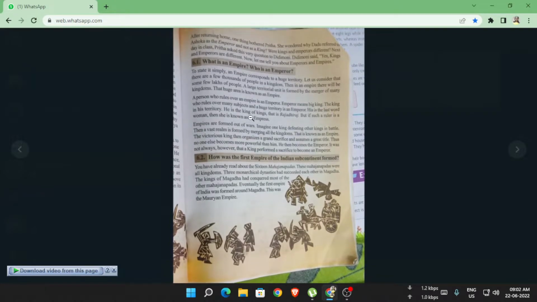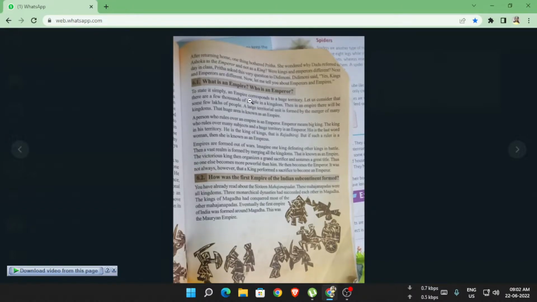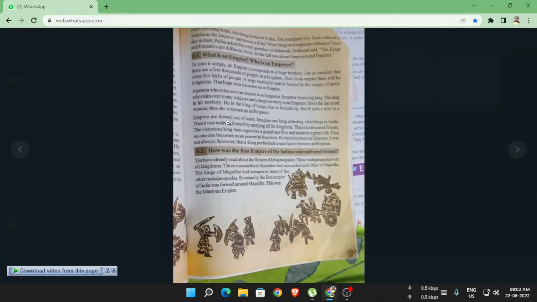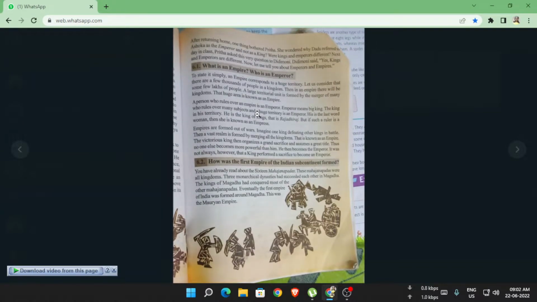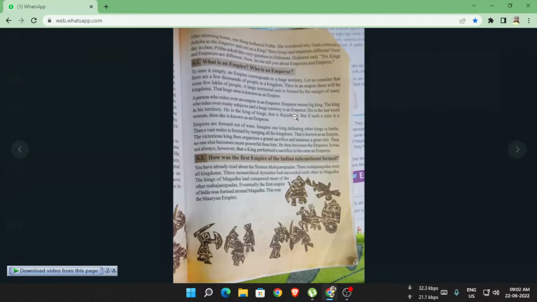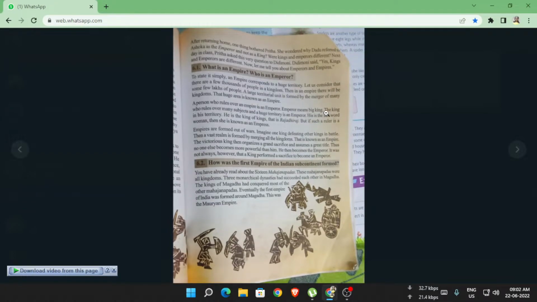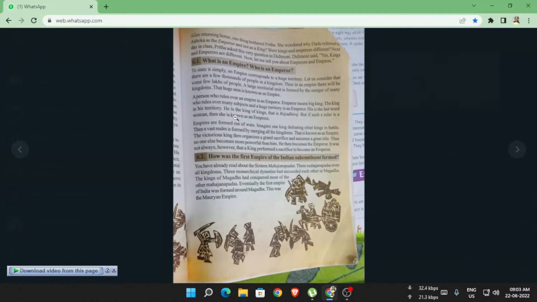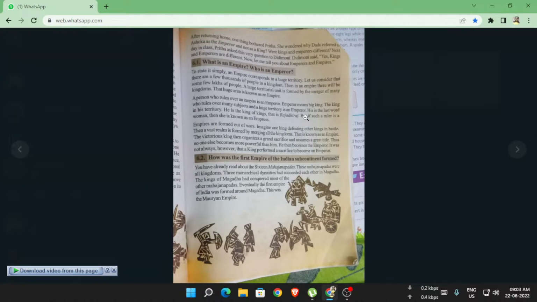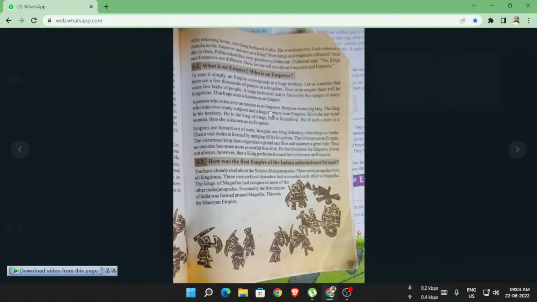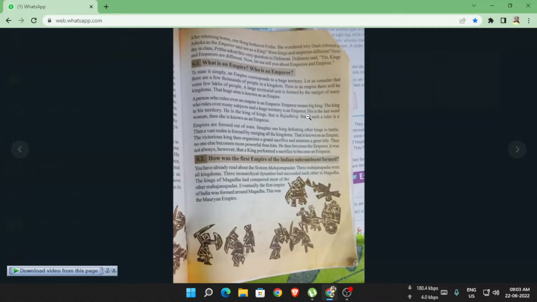Now a person who rules over an empire is an emperor. The person who rules over the empire is known as emperor. That huge area is called an empire, and the person who rules over it is called an emperor. Emperor means the big king, the king who rules over many subjects, and a huge territory is an empire. So you understand now what empire and emperor mean.